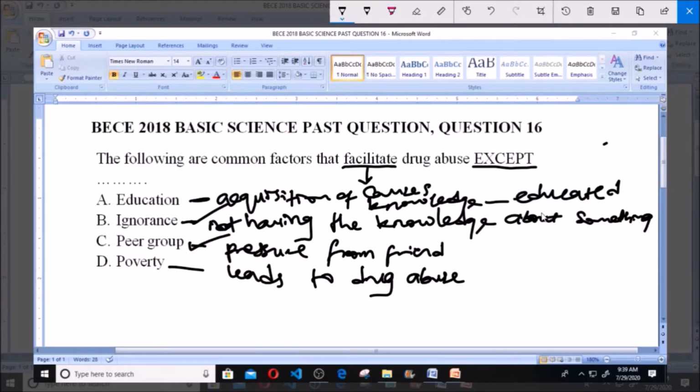So you see that education will not facilitate drug abuse. Instead, education will help to limit the abuse of drugs. And our question says the following factors facilitate drug abuse except. So from this you see that A, education, will not facilitate drug abuse. So A is the answer.